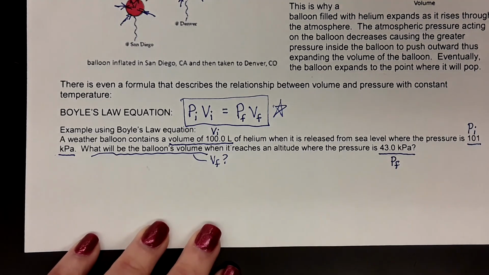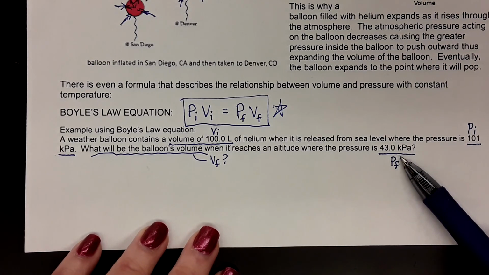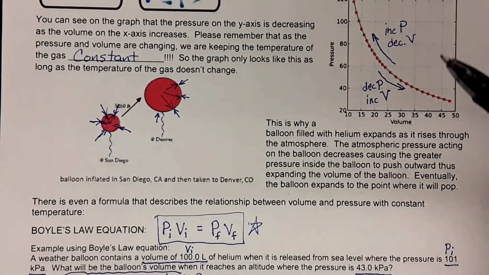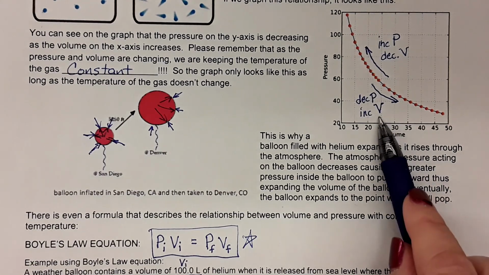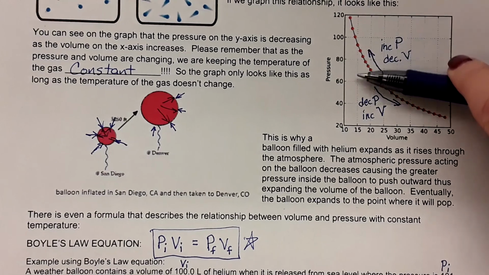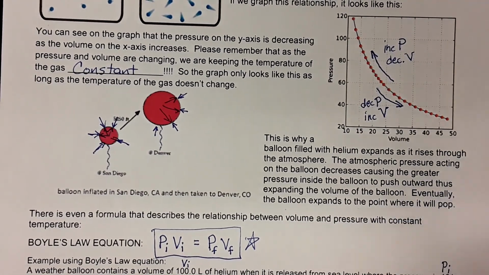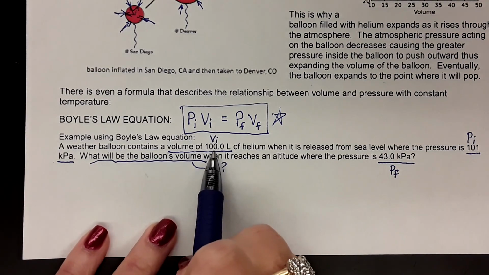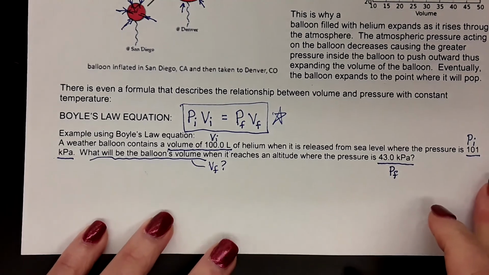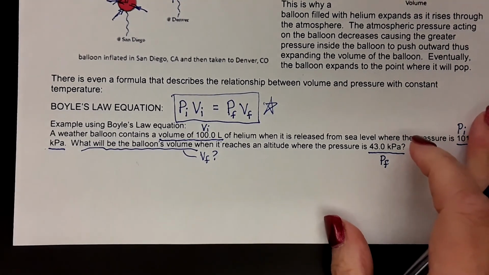Okay, so now let's think about what's going on. Notice what's happening to the pressure. Initially, it was 101 kilopascals. Now it's 43 kilopascals. So the pressure has decreased. According to our graph, if we have a decrease in pressure, we should see an increase in the volume. So when we find the volume, it should be greater than the initial, which was 100. That's what we hope to see if we do this right.